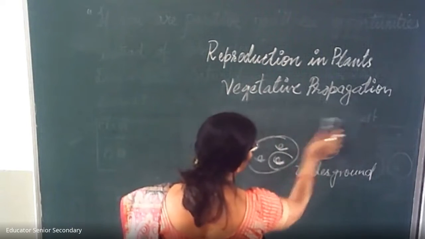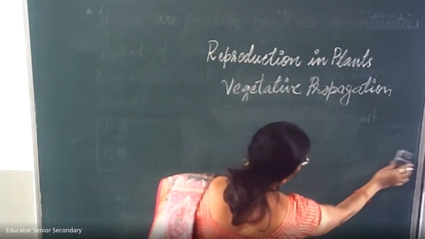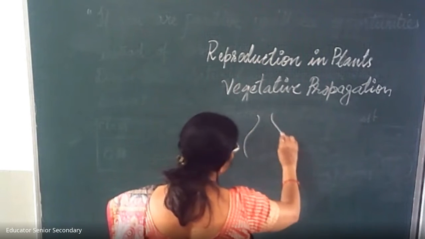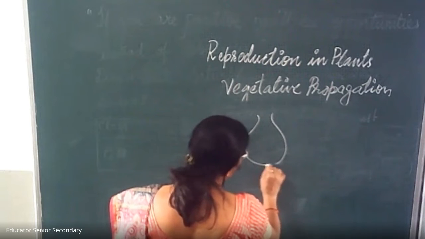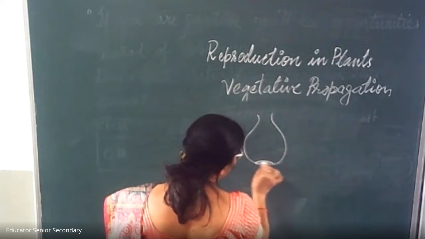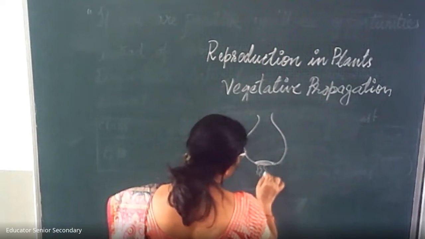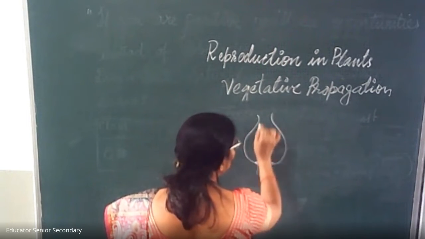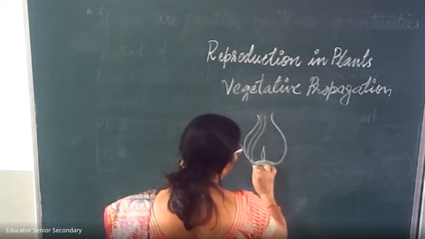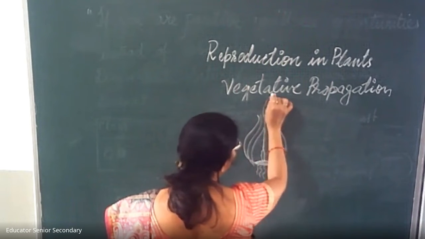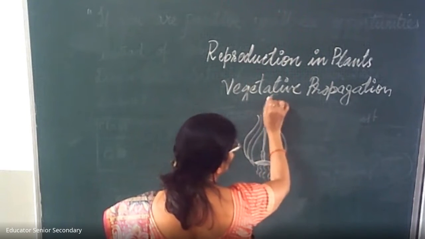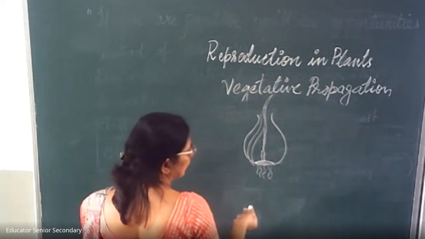Second, I am going to tell you about bulb. Onion is a bulb. It is also an underground stem. This is a stem. These are roots. And these are fleshy leaves. When we sow, you have sometimes seen a green leaf come out, which we call spring onion.